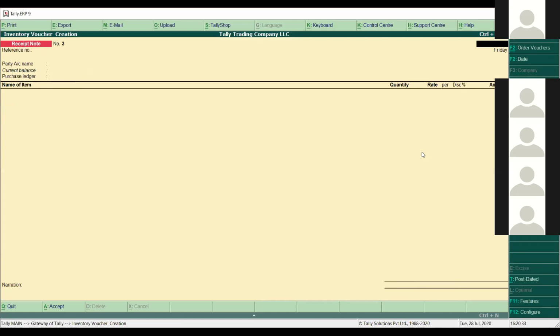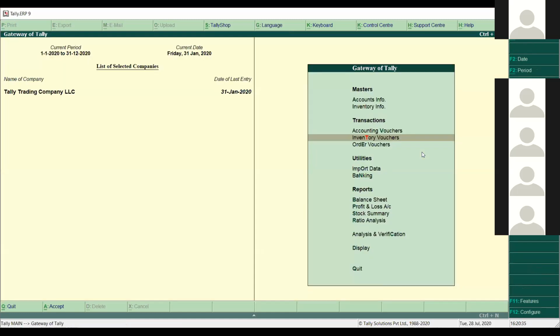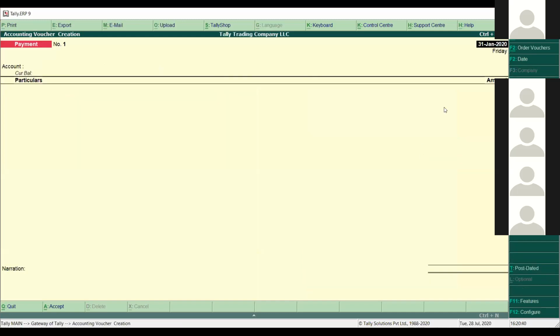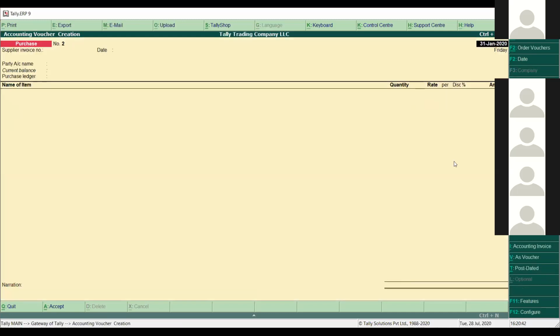The voucher is saved, and in the same way, we have to create one more purchase invoice for the same order. If I go to accounting vouchers, purchase invoice, I'll select the supplier invoice number.